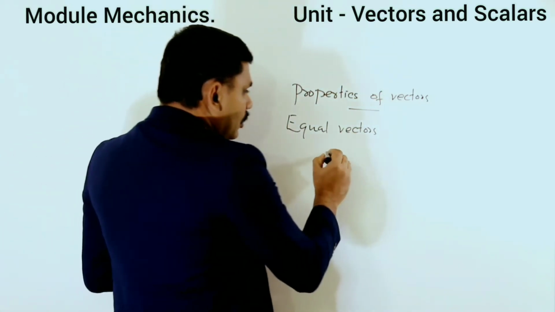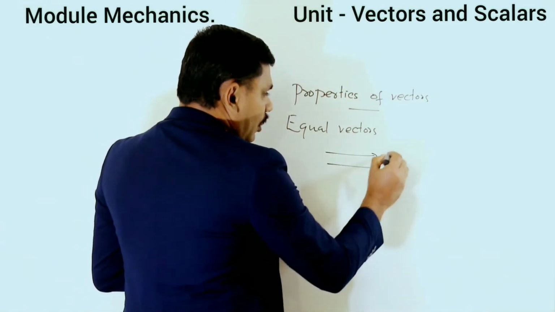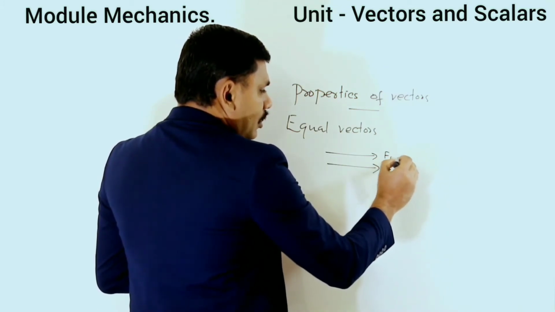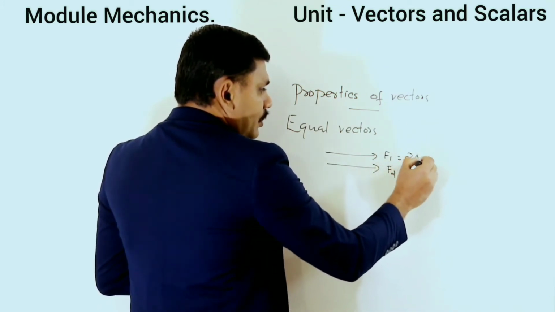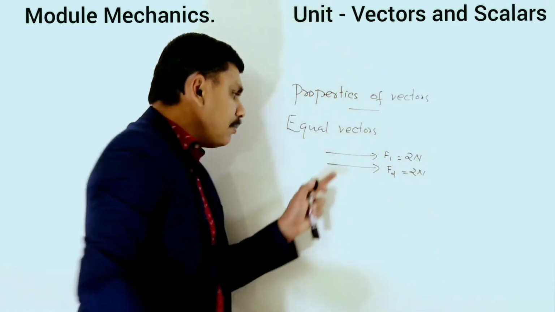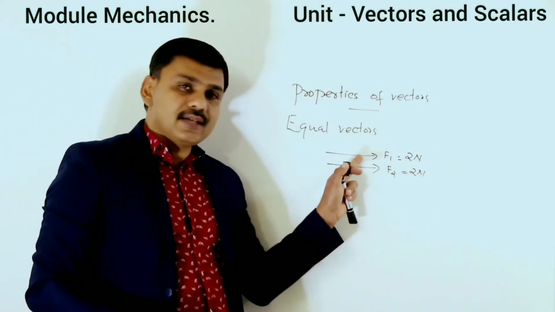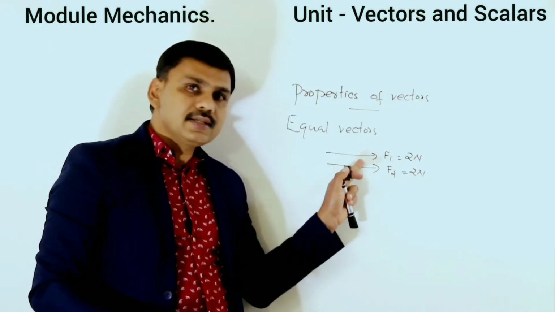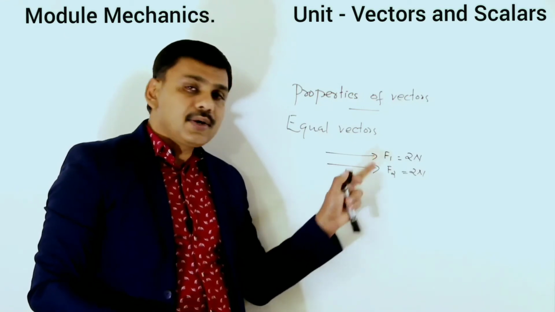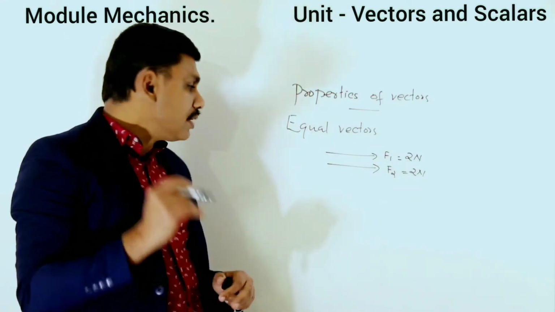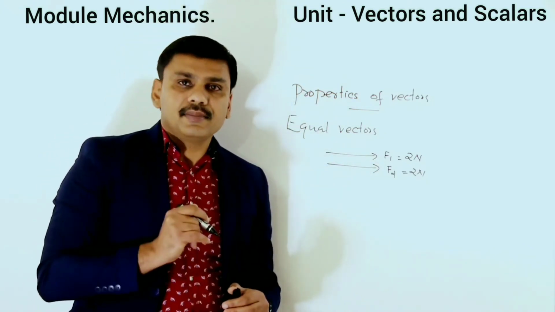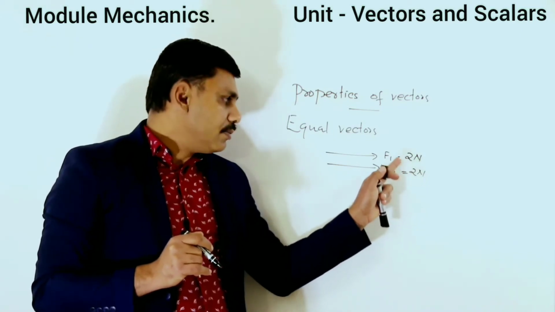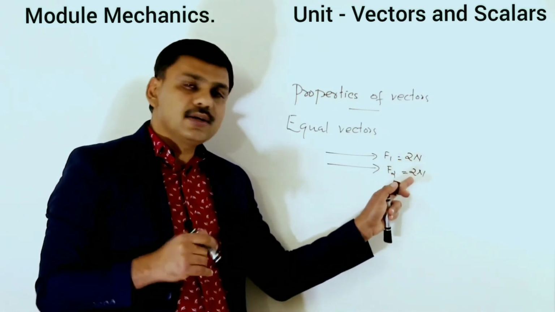For example, these two vectors, they are equal. This is F1 and this is F2. For example, if F1 is 2 Newton, this also will be 2 Newton, because their length is the same. The length of the straight line is the same, and the arrowheads are the same. So they are equal. F1 equal to F2, that is 2 Newton equal to 2 Newton.